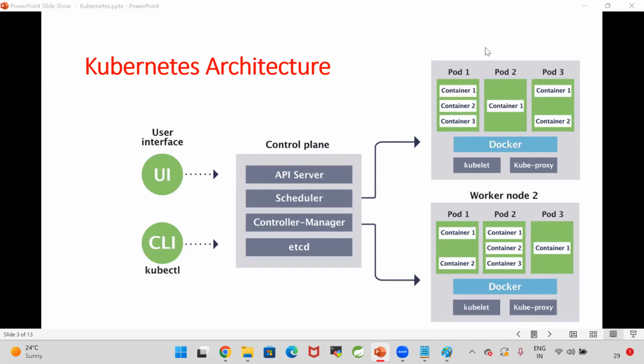Why Docker should be there in the worker node? Guys, why Docker is required in the worker node? Containers are executing on the master node, or containers are executing in the worker nodes?